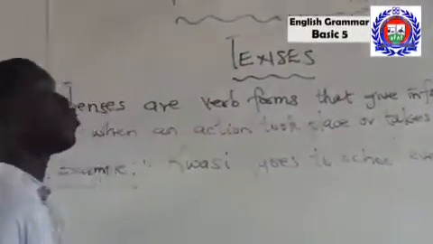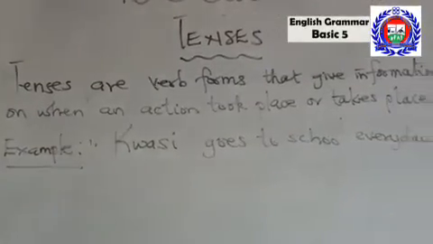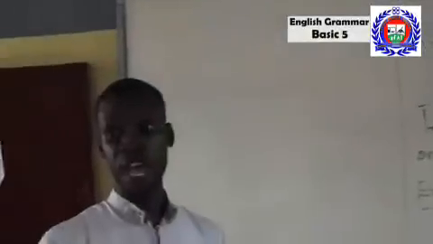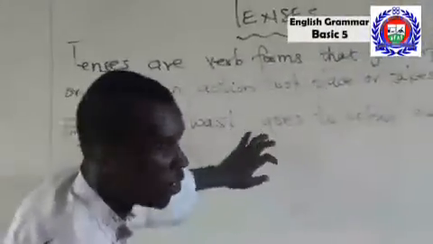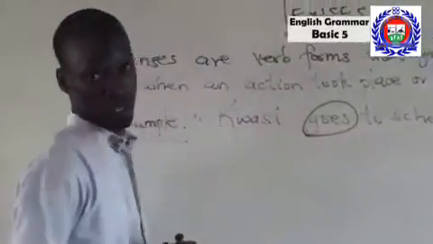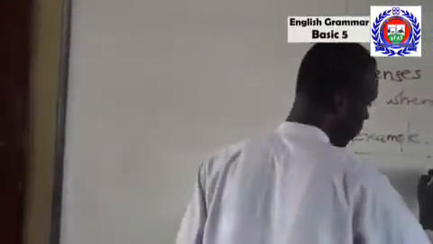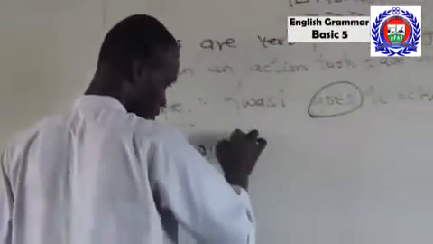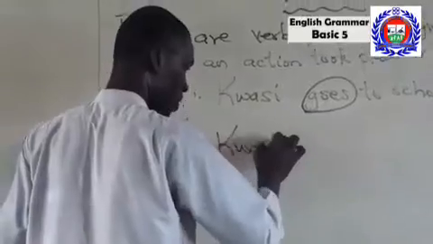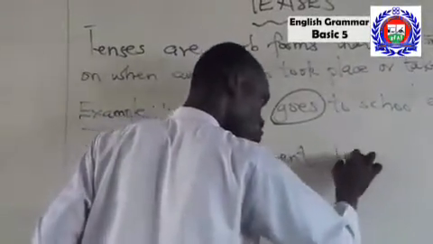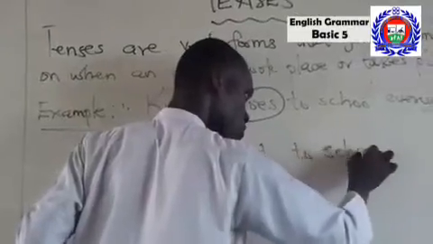Kofi goes to school every day. The verb here is goes. We will talk about goes in a few minutes. Another example states that Kwesi went to school.